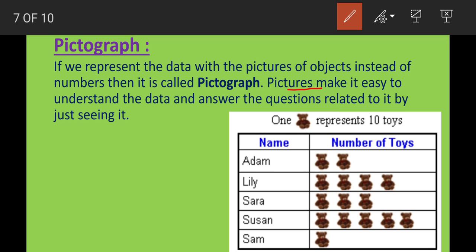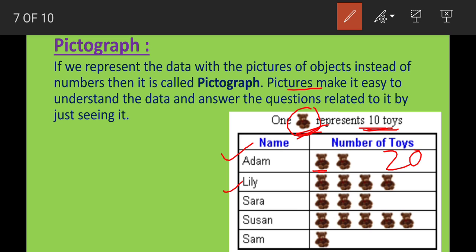So here is an example. Here we are given data about toys. This is the picture of a toy, and one picture represents 10 toys. Whenever we are given one picture, that represents 10 toys. Here are some names of students and the number of toys they have. Adam has 2 pictures, and since one picture represents 10, we can say that it is 20. He has 20 toys.